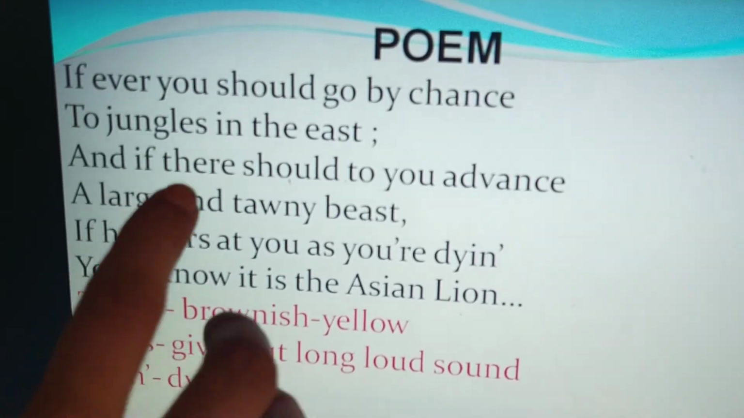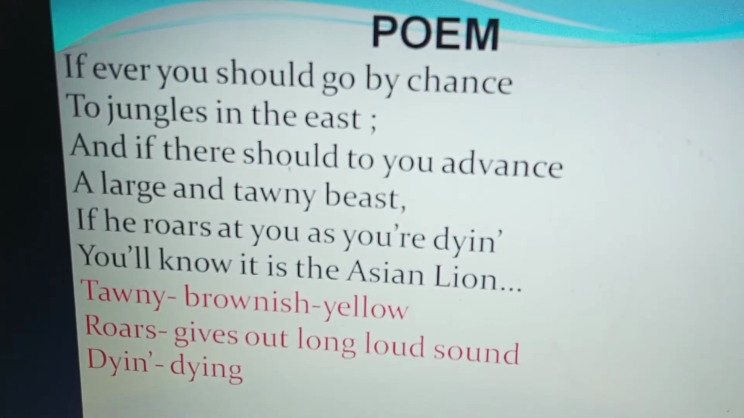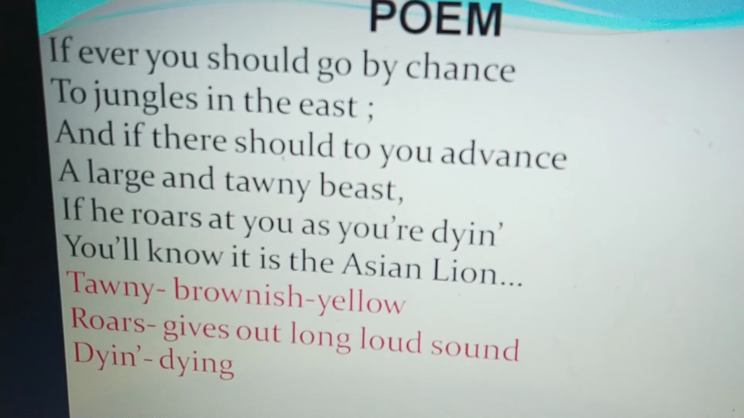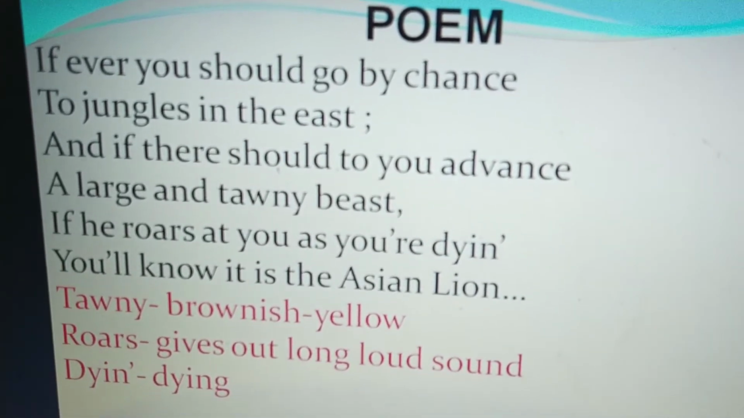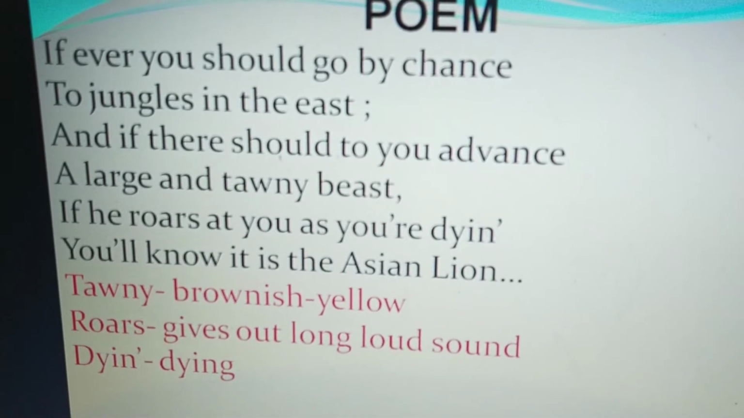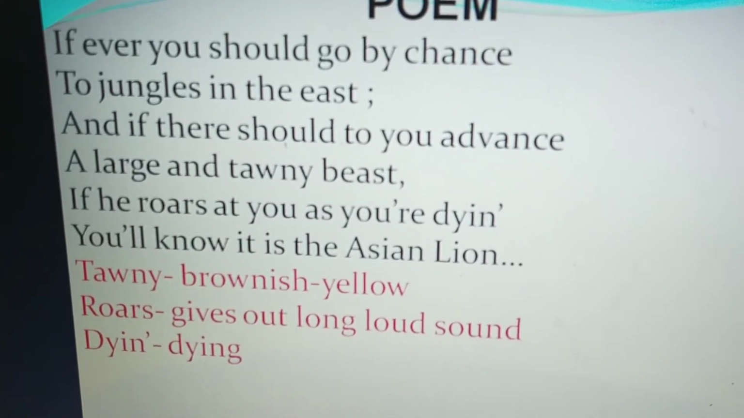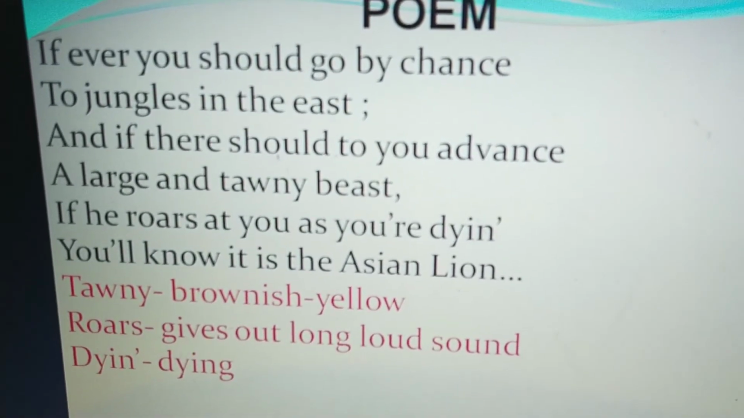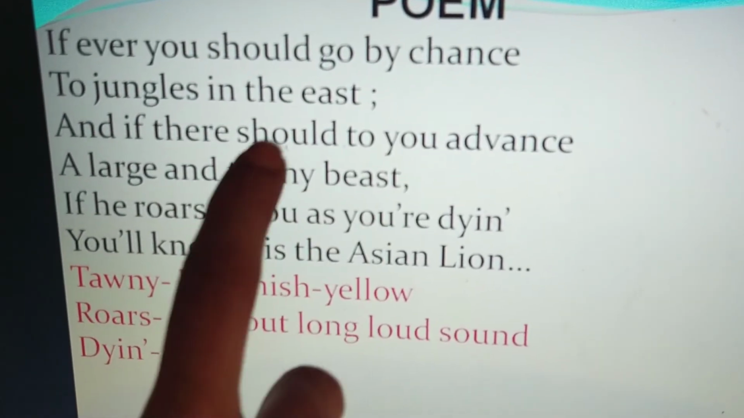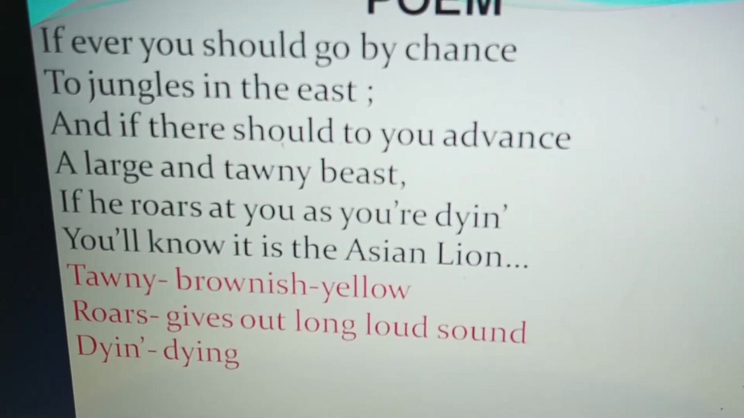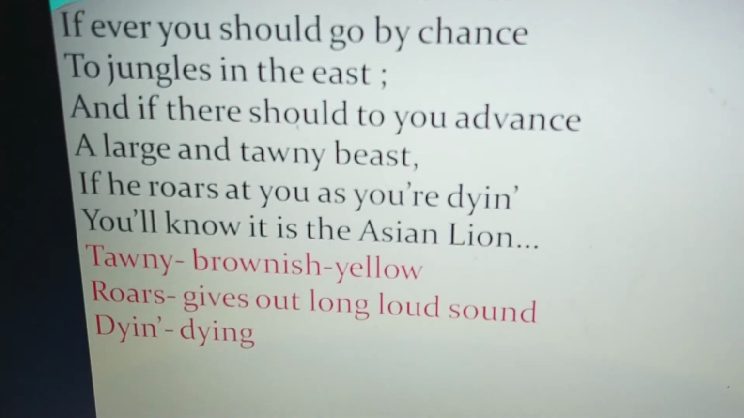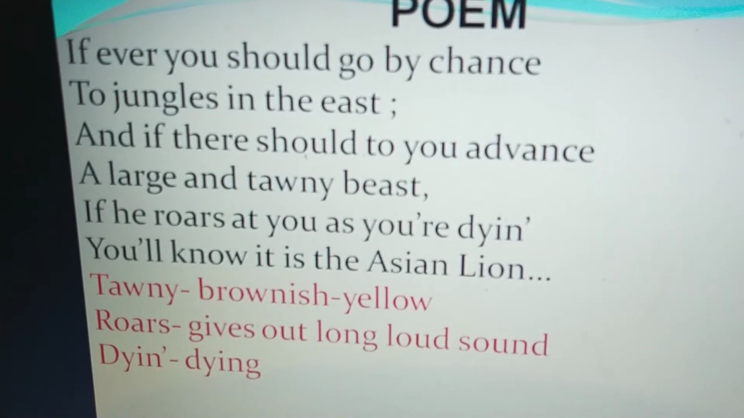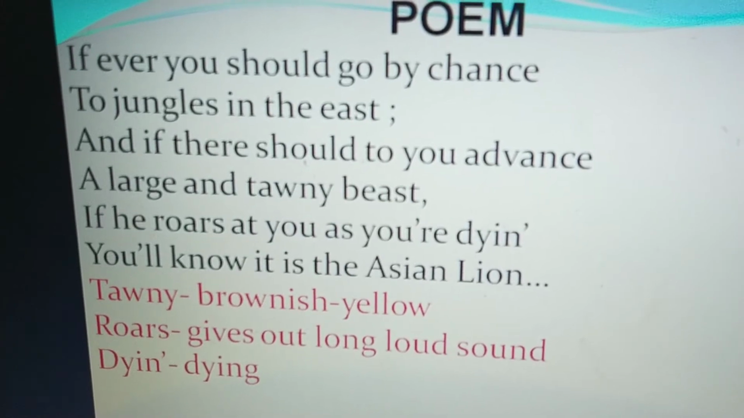Now what has the poet tried to convey in this stanza? Let us see. If ever you should go by chance to jungle in the east. The poet tells the readers that if you get a chance to go in a forest in the east, you are likely to see a huge and fearful animal moving towards you. Then you will find that large and tawny beast, that tawny animal who is roaring at you and you are dying out of fear, that wild animal is none but the Asian lion. I hope this stanza is clear. Very simple poem with a sense of humor used by the poet.